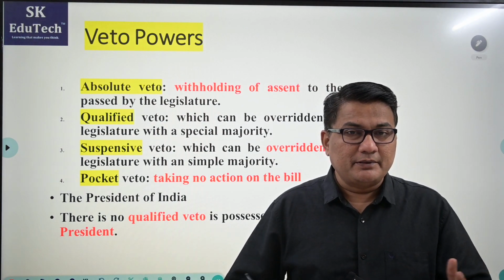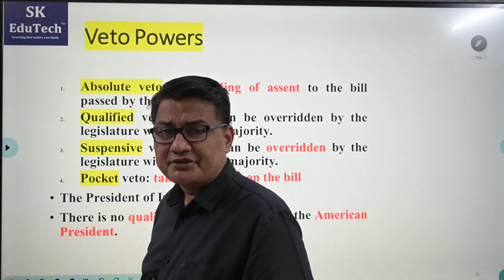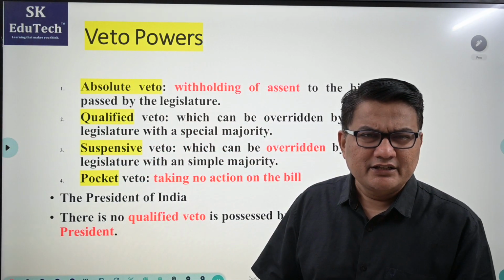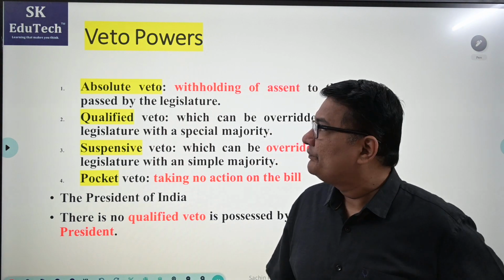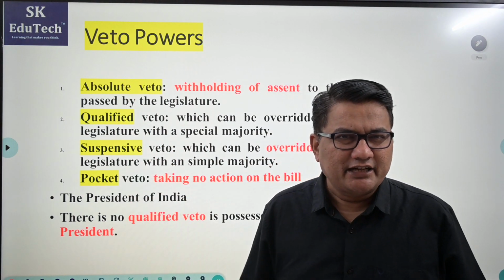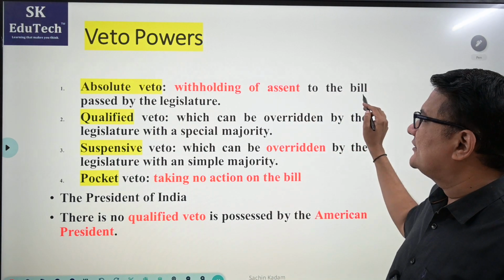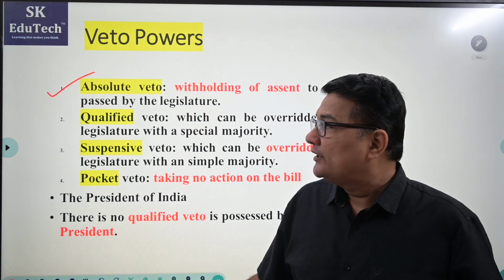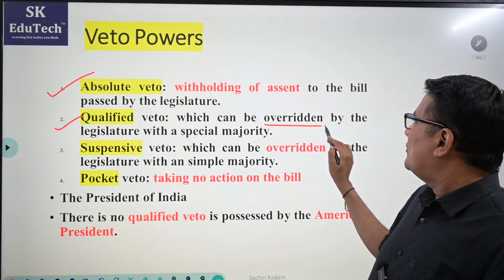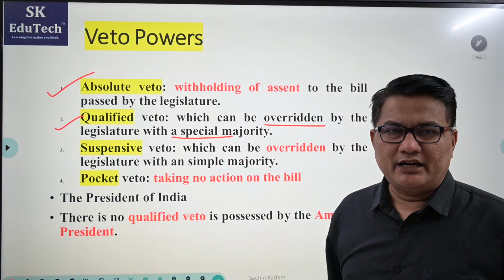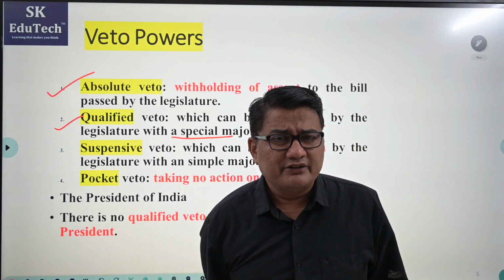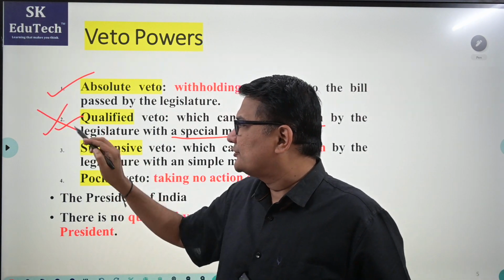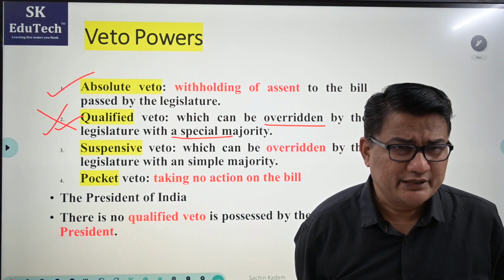Then comes the next. Okay, so what are the different veto powers? Because in the preliminary examination they ask this question: discuss what are the different veto powers enjoyed by Indian President or compared with US President. First of all, let us discuss absolute veto. As the name itself suggests, absolute means withholding the assent to the bill passed by legislature. So here absolute veto will be enjoyed by President. Qualified veto, which can be overridden by special majority of the houses. Now listen carefully. Qualified veto is not enjoyed by Indian President. It is enjoyed by American President. So number 2 is not available for Indian President.